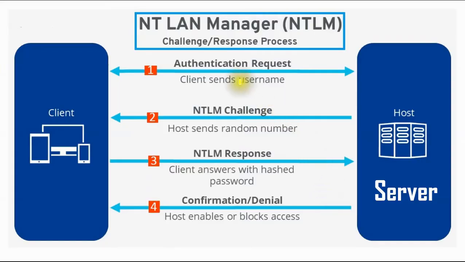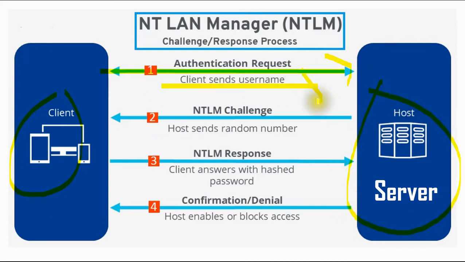So guys, it is requesting authentication. This is the client and this is the server, or you can say host. So it is sending the username to this server or host. Now it is giving you one number that is known as the challenge, the response challenge. Now it will respond. This is the first step, this is the second step. Now it will send the client's answer with the hashed password. So it is coming to this server, or host, once again.